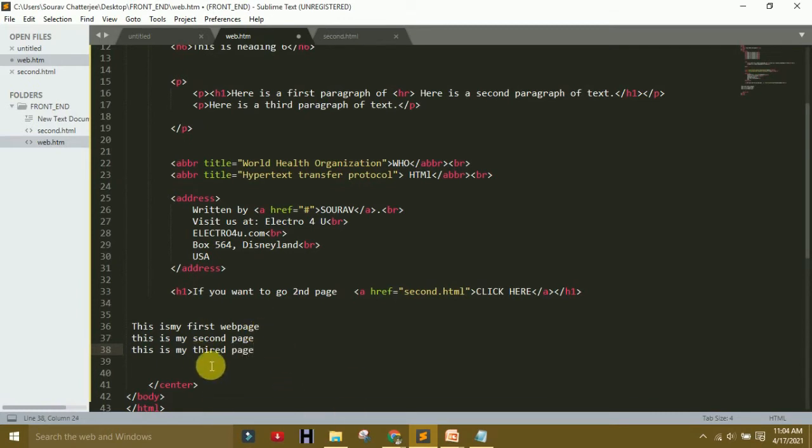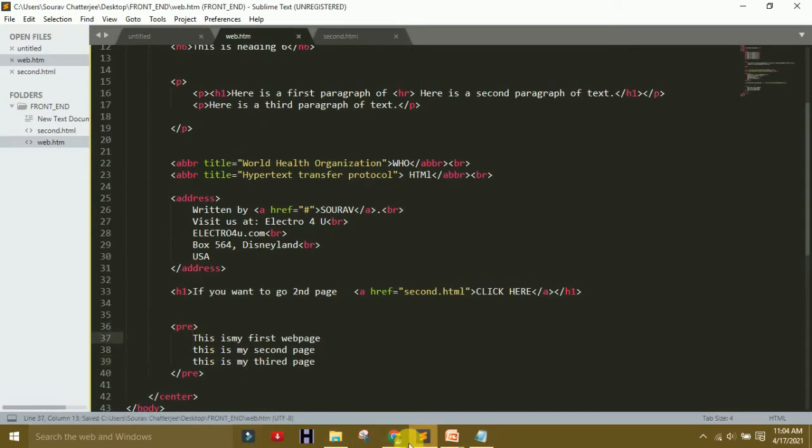So without any paragraph tag, without any HR tag, without any break tag, how do you keep the text from changing? Use the pre tag. Open pre, and close it here. Save it, and press Control S, then P for indentation.